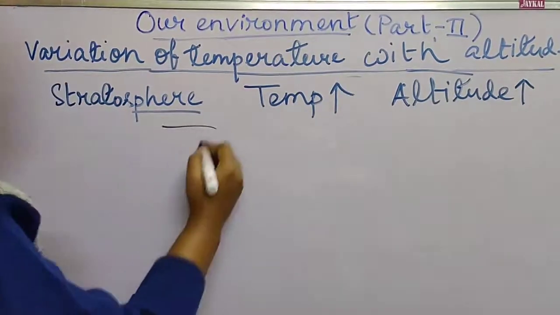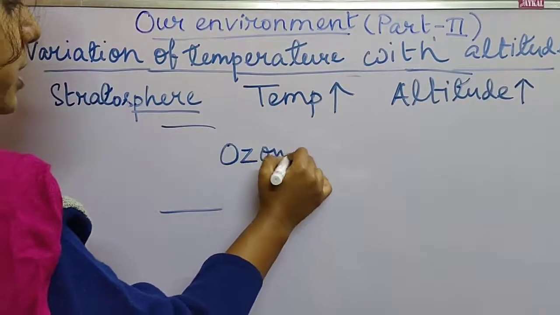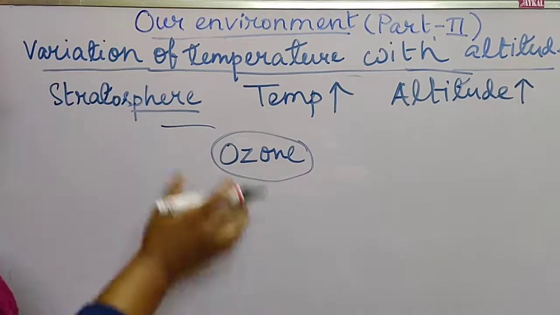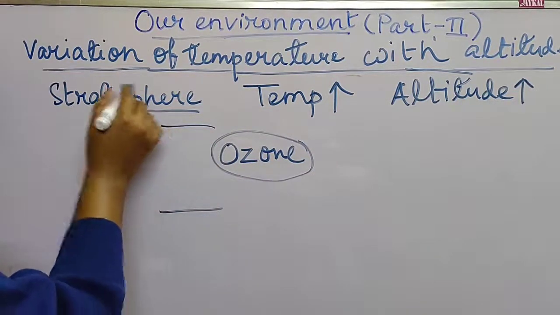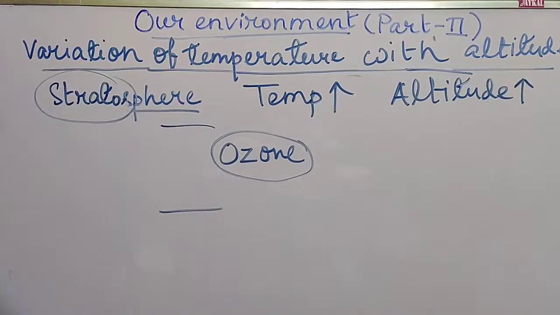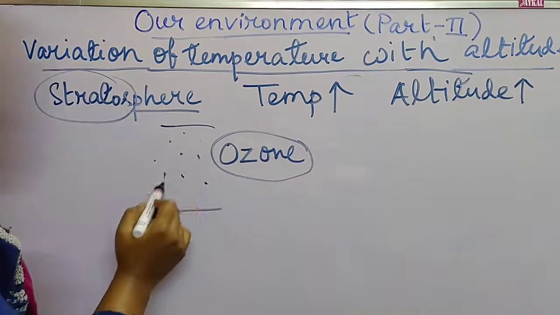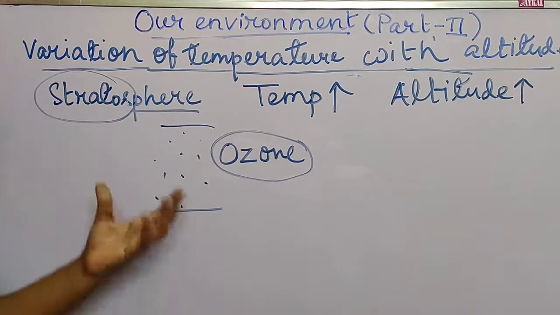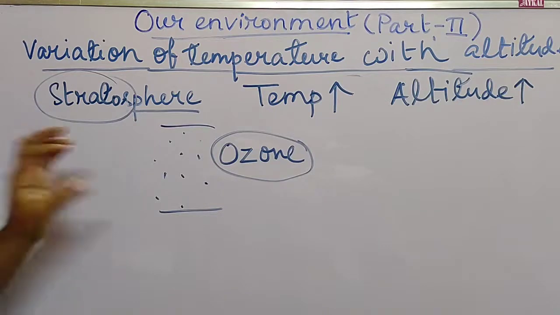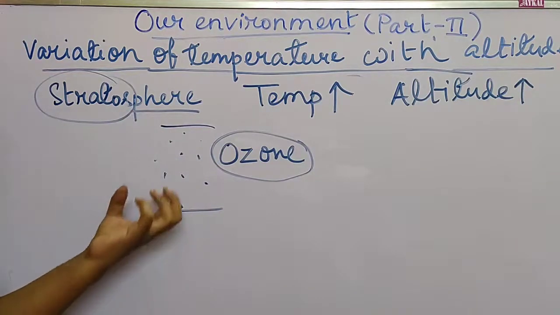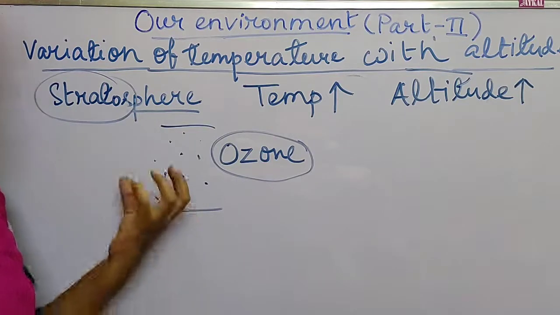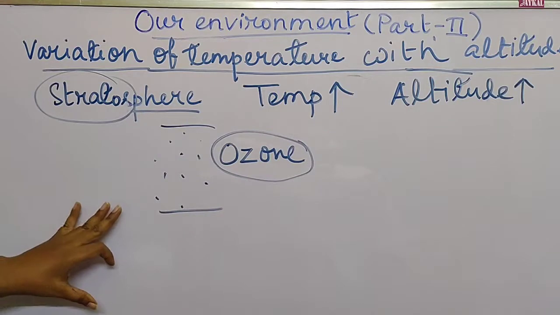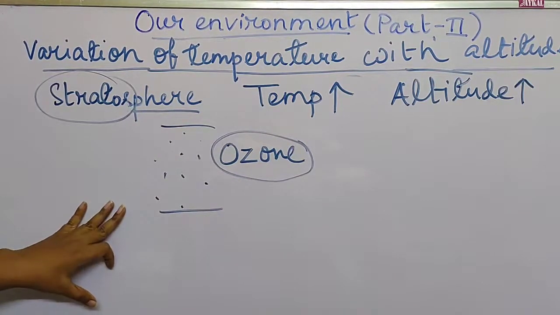What is the reason mainly? Here ozone gas is present. The amount of ozone gas is largest in this layer, and that's why this is also known as the ozonosphere. Because of the presence of ozone, the molecules of ozone absorb the UV radiation and therefore trap the energy, which increases the temperature. So here temperature increases with increase in height.